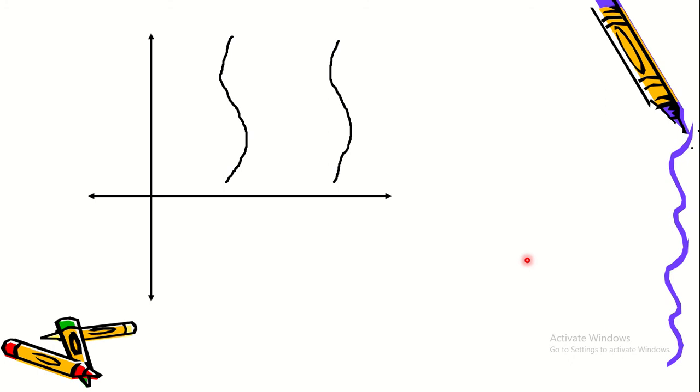Okay, so now let's see if we have two functions f and g, f of x and g of x. So let's say the function at the right is f of x and the function on the left is g of x. So we're going to rotate it about the x-axis.